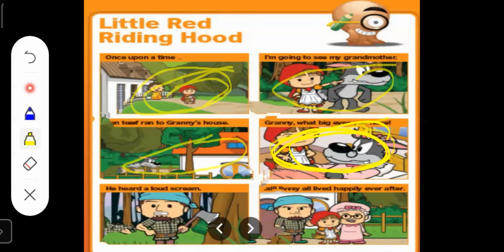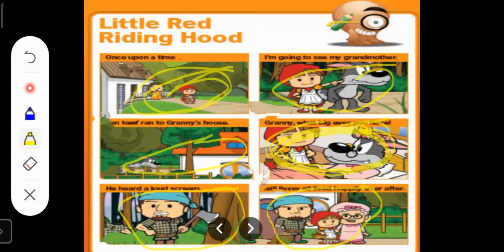It is the wolf that is acting like her grandma. Then the wolf also tries to eat Red Riding Hood. So Red Riding Hood begins to shout. And after hearing the voice, you can see a woodcutter is cutting wood in the jungle. He hears the sound and he comes running inside the house and he saves Red Riding Hood from the wolf.